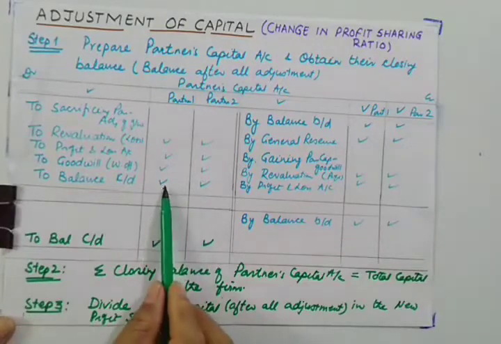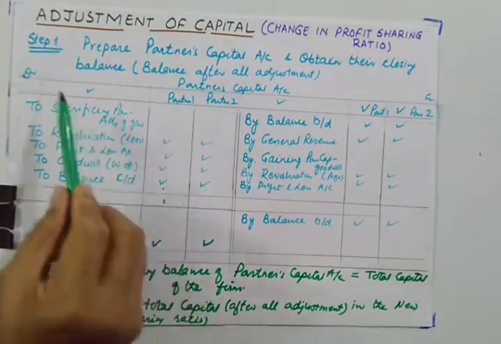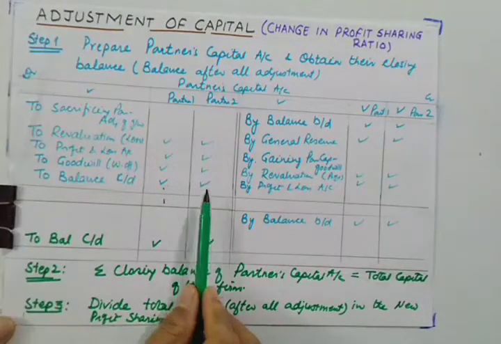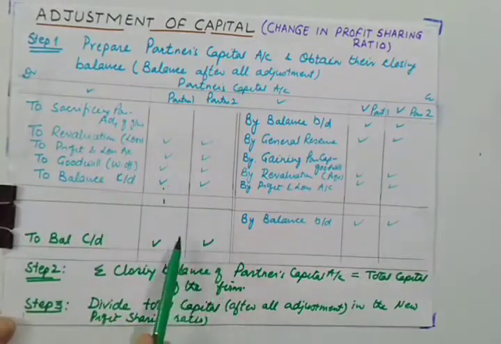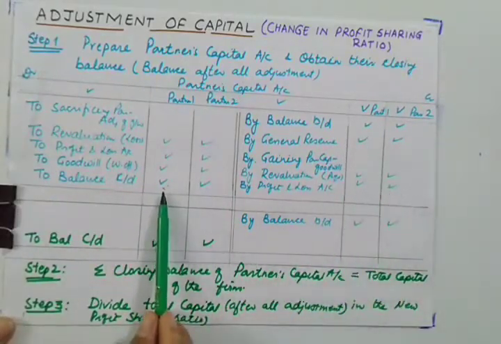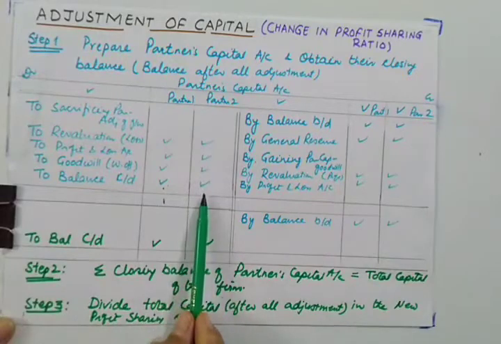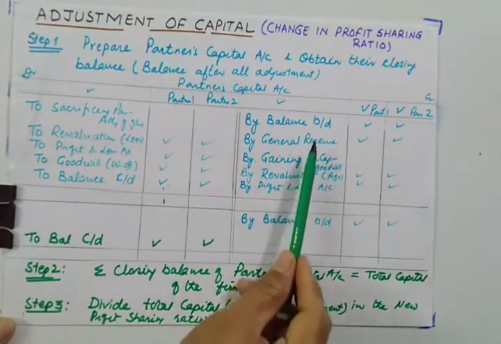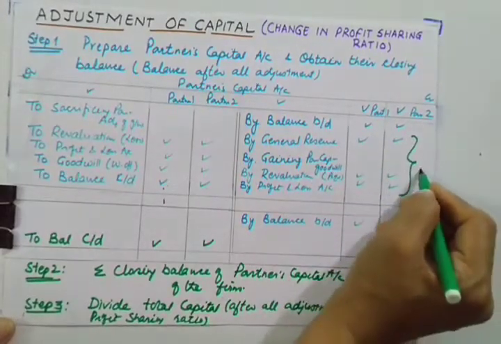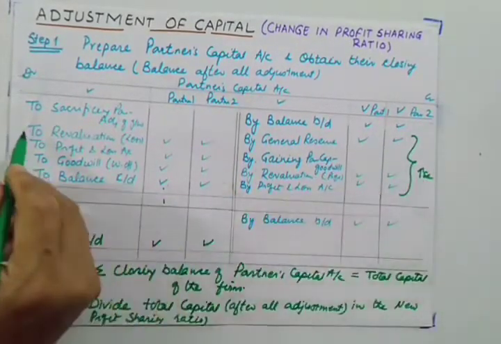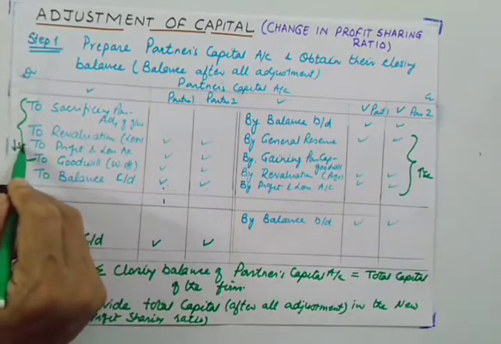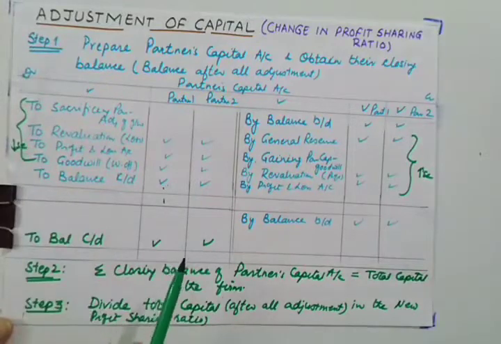But whatever capital we have here after doing step 1 is their actual capital. I repeat, there are 2 types of capital which we obtain through the preparation of this capital account. The first capital balance is after all adjustments. You have done all these adjustments; some amounts will increase the partners' capital account, and others will decrease it.